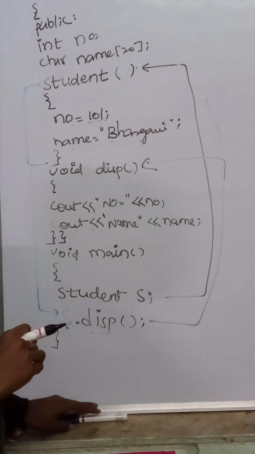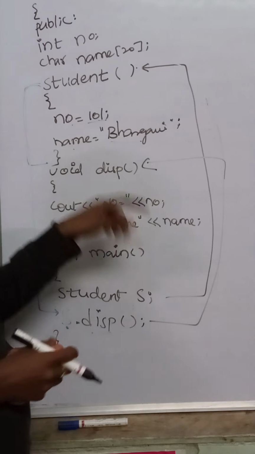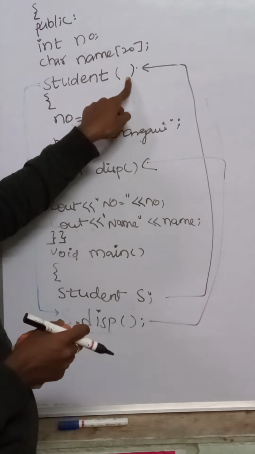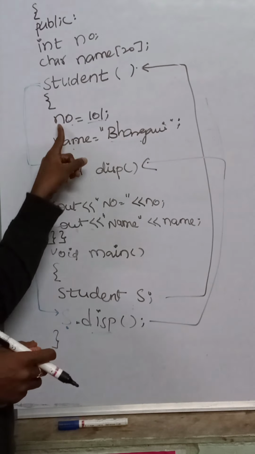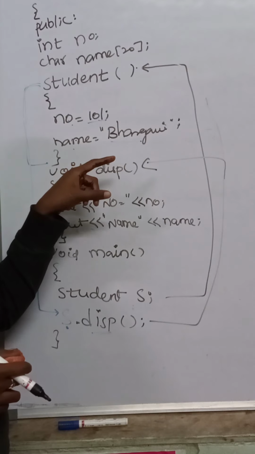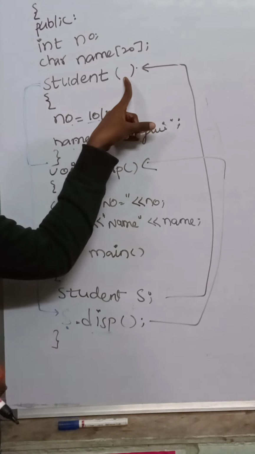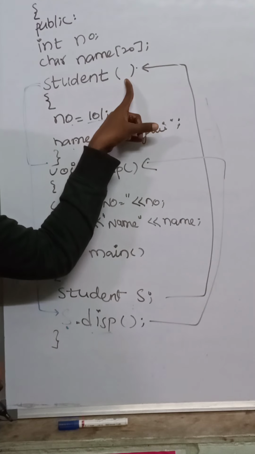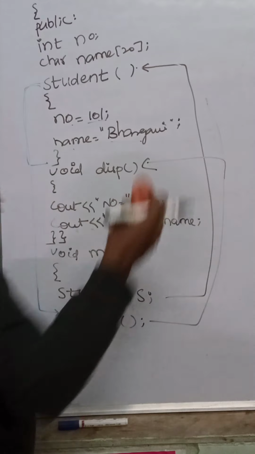Next we'll see the parameterized constructor. Parameterized constructor is nothing but what? In this constructor, are we specifying any parameters over here? No, directly we are initializing the values over here. Now, parameterized constructor is nothing but, when you declare a constructor, you specify parameters here only. Then we call it a parameterized constructor. So in the same program I am modifying.